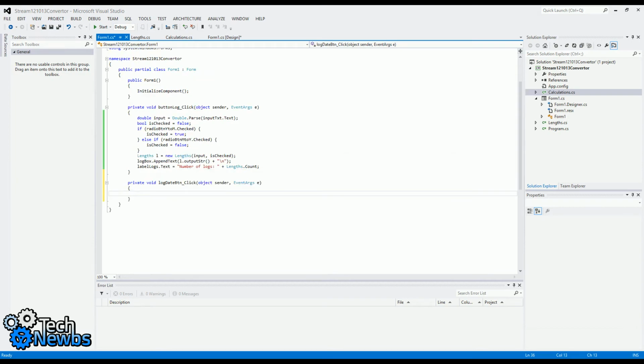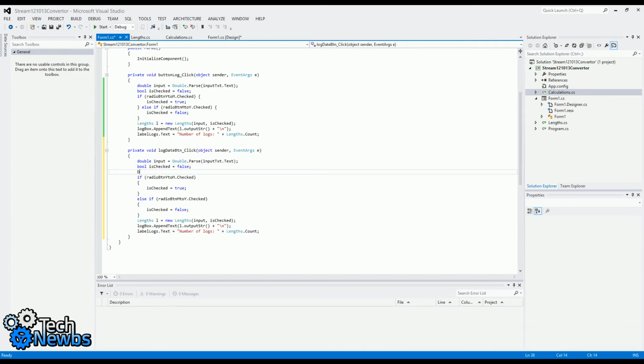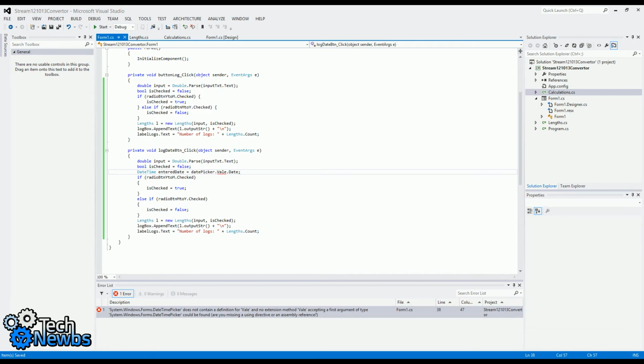So when we create this, we'll still need the same thing. But this time I'm going to use a new DateTime, enterDate, and that will be equal to datePicker.Value and then .Date. Oh, let's misspell Value.